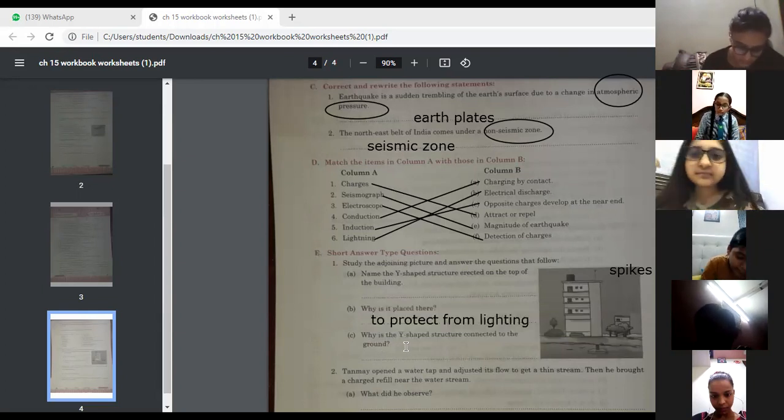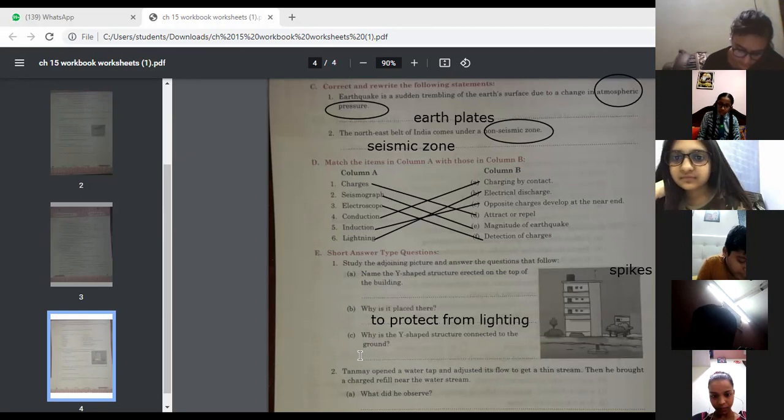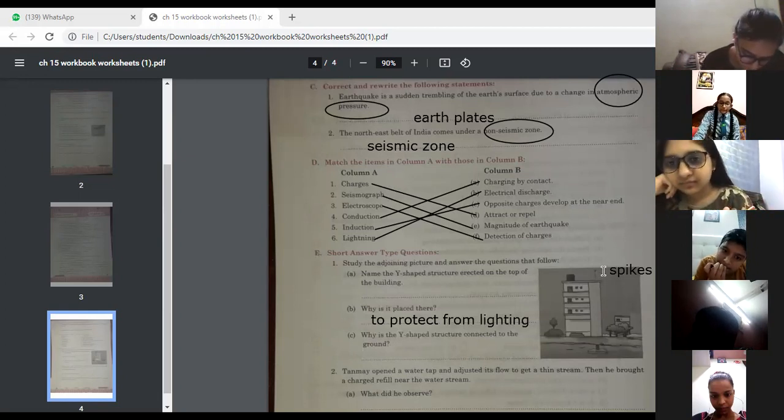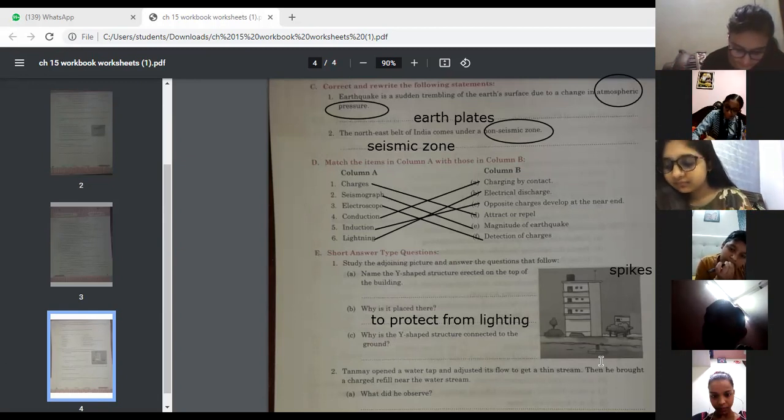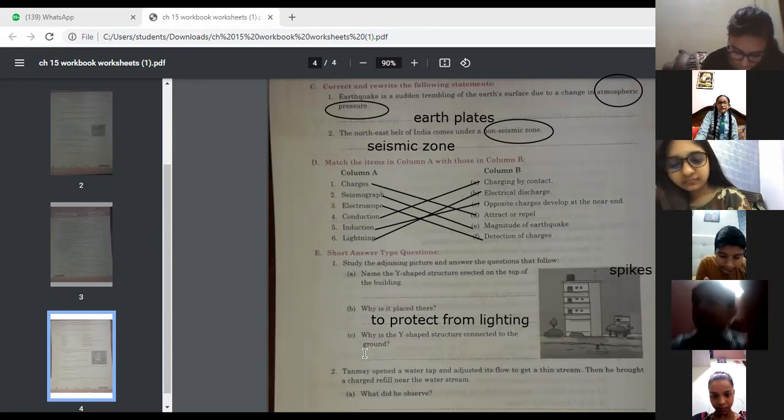Okay. Next, why is a Y-shaped structure connected to the ground? You know, one end is on the top of the building and the second end is buried under the earth, under the ground. Why is it so? So that the electric current can be transferred to the earth. Yes. So that the electric discharge should be earthed.